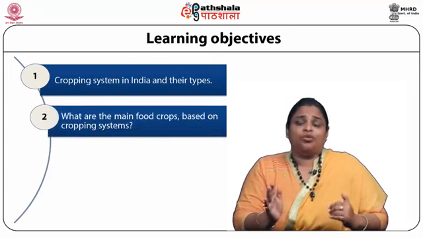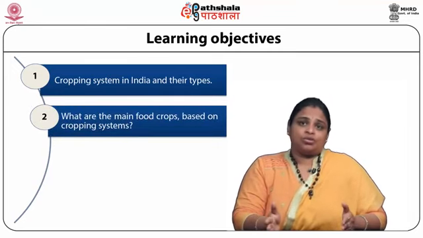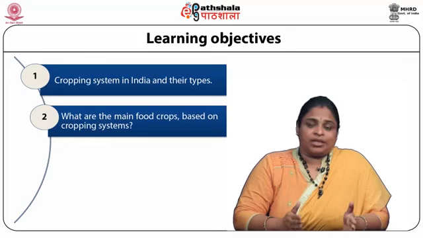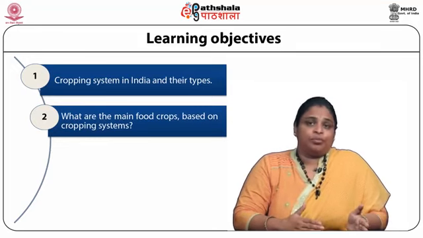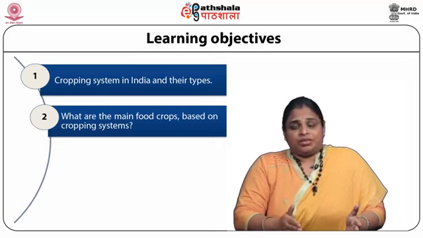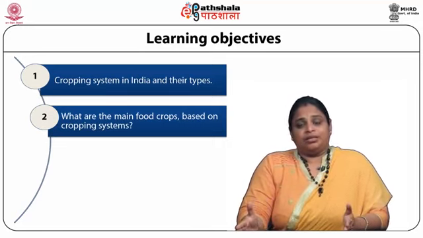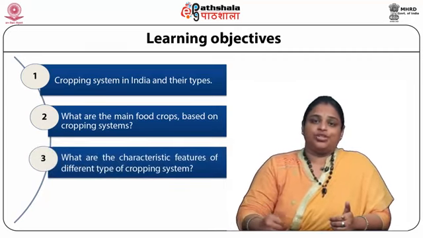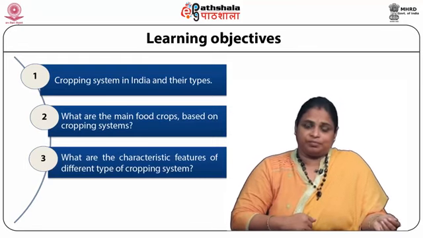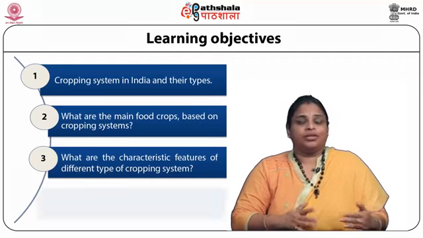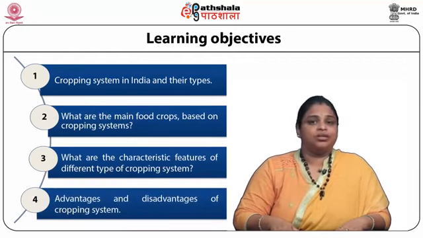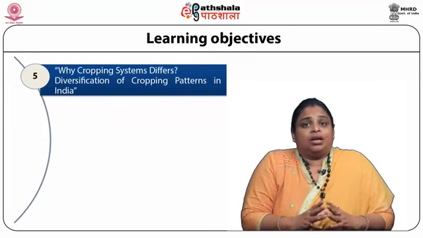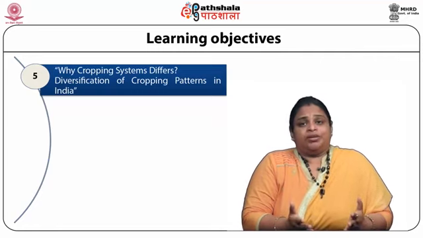What are the main food crops, and on the basis of food crops, what different cropping systems have we classified in India? Next, what are the characteristic features of the different types of cropping system? Then we will focus on the advantages and disadvantages of the cropping system. After this, we will focus on the diversification pattern of the cropping system.